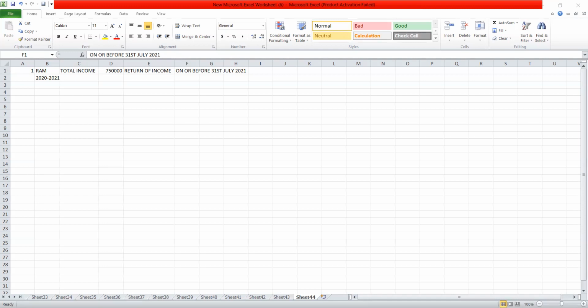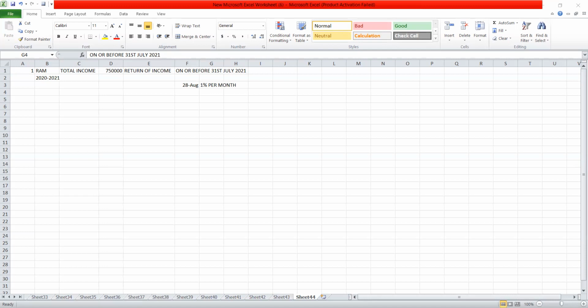If Mr. Ram files his return of income after 31st July, for example on 28th August, then he is required to make the payment of interest on such amount of tax. The rate of interest will be 1% per month, simple interest, for the month or for the part of the month.